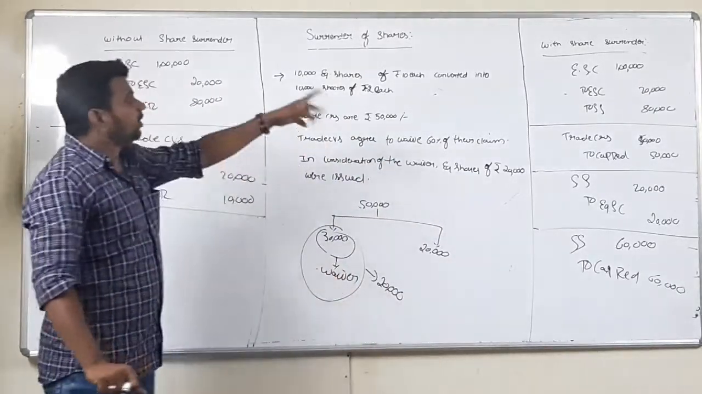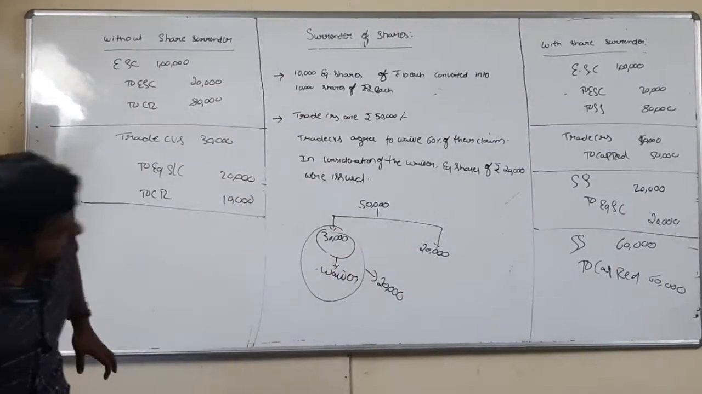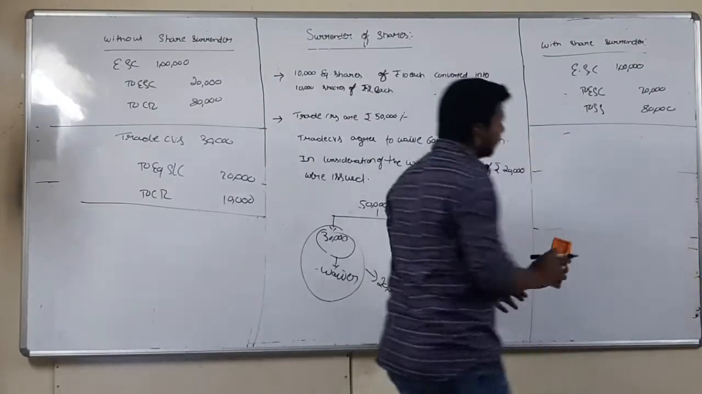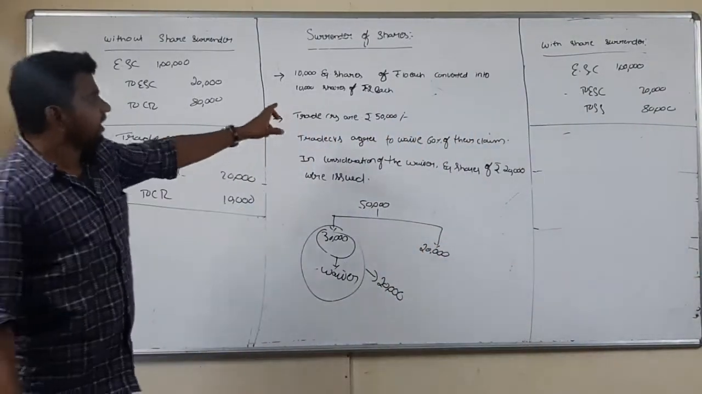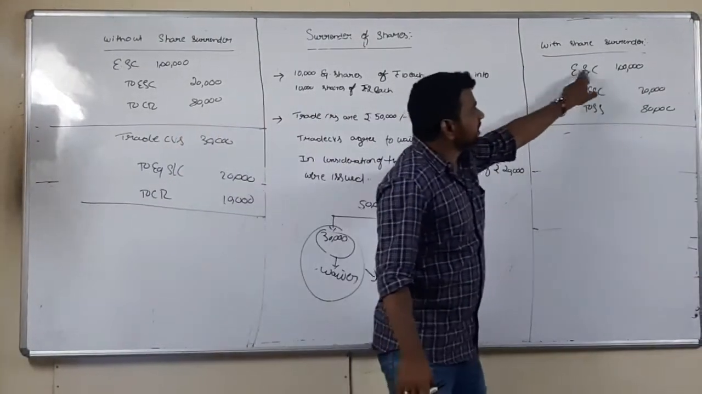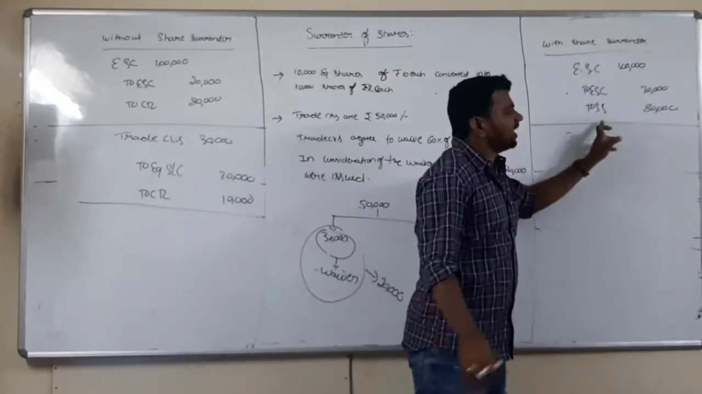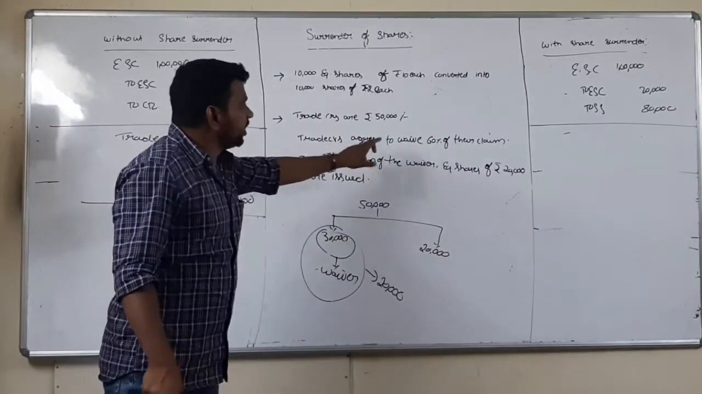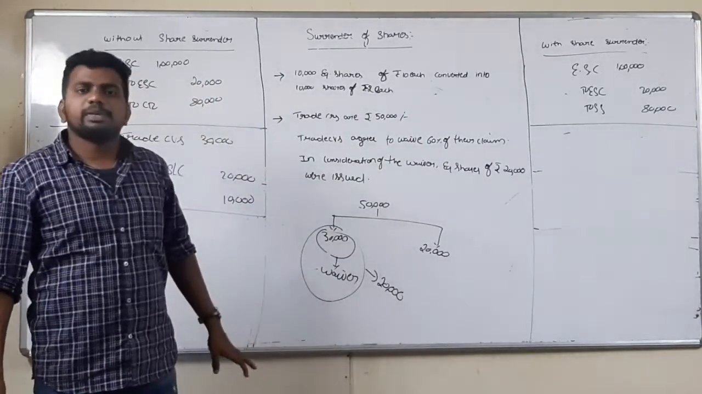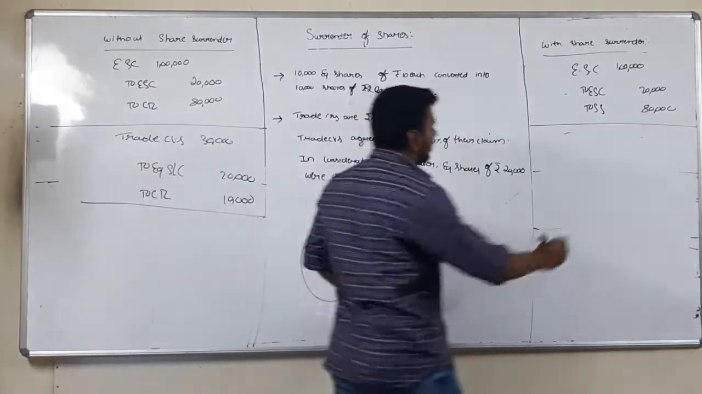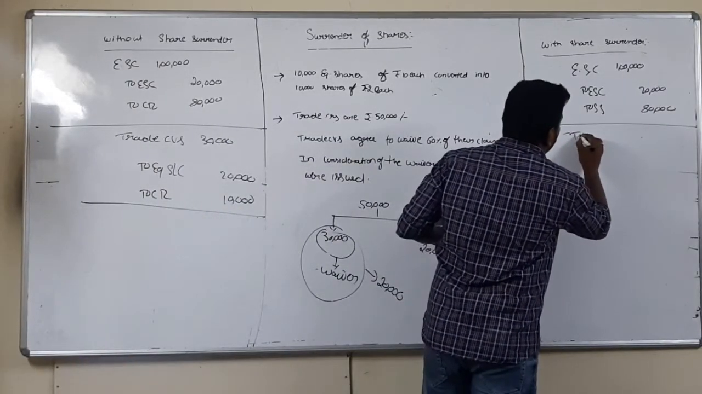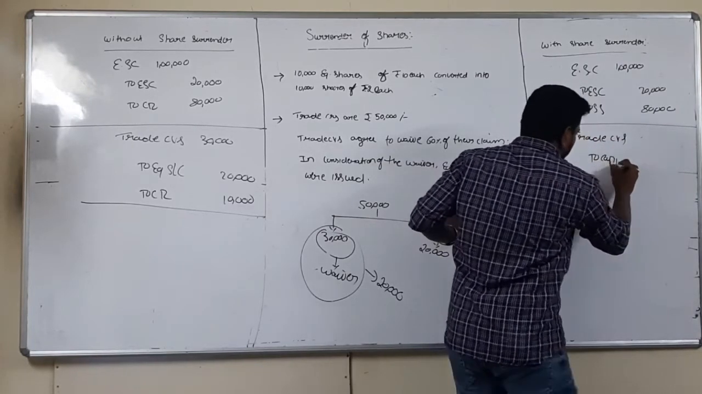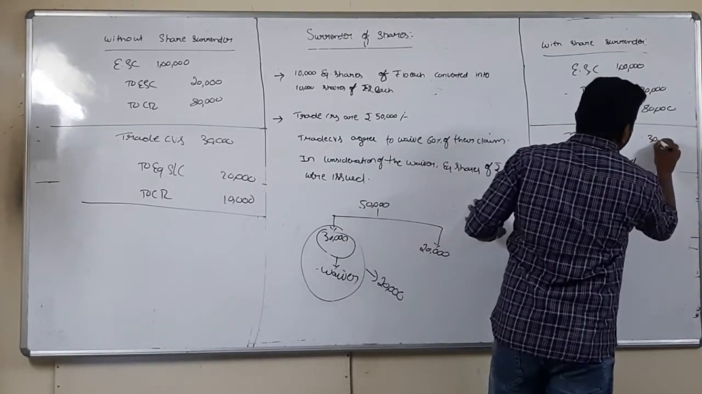Correct? Now let us go for the concept of with share surrender. Tell me again, the first entry will not change, right? Equity share capital account debit, to equity share capital, to share surrender. Next, trade creditors agreed to waive 60% of their claim. That means 30,000 is transferred to capital reduction. So what entry do I pass? Trade creditors account debit to capital reduction 30,000.